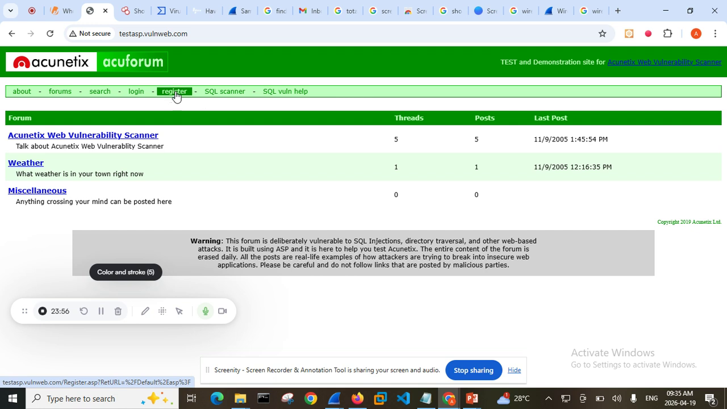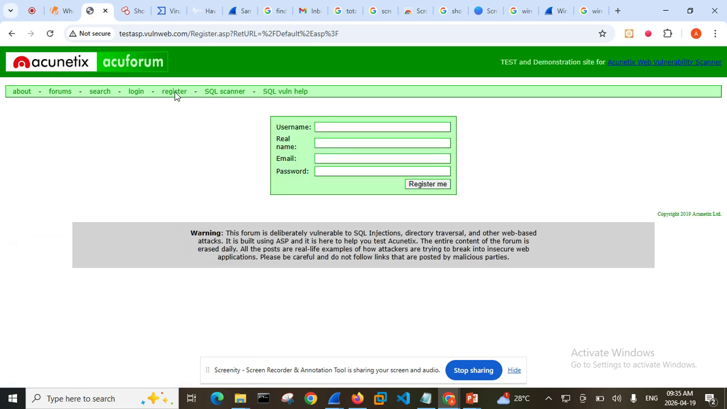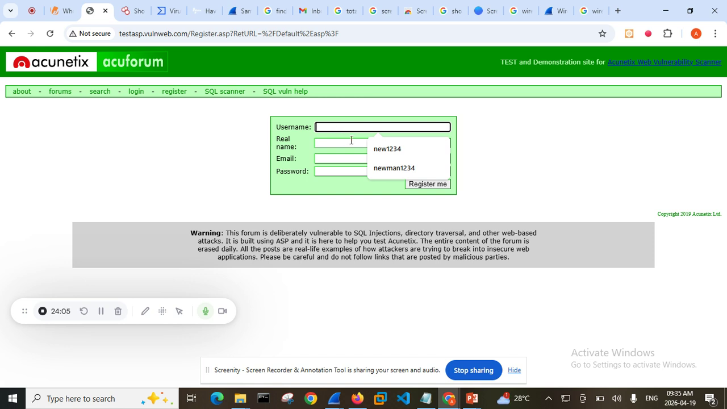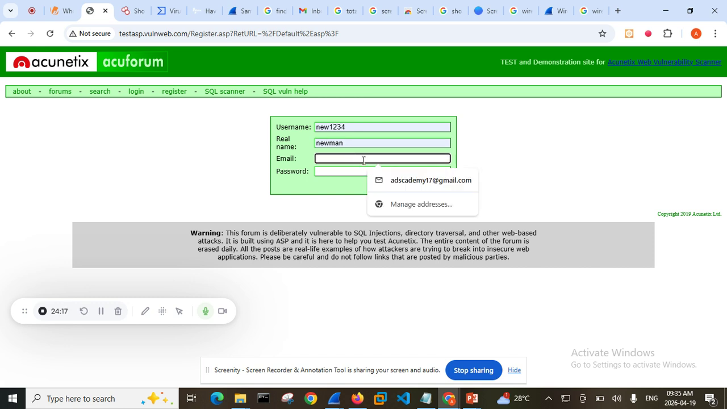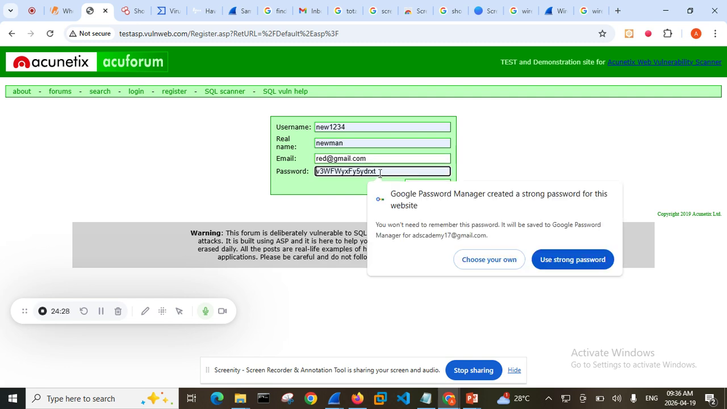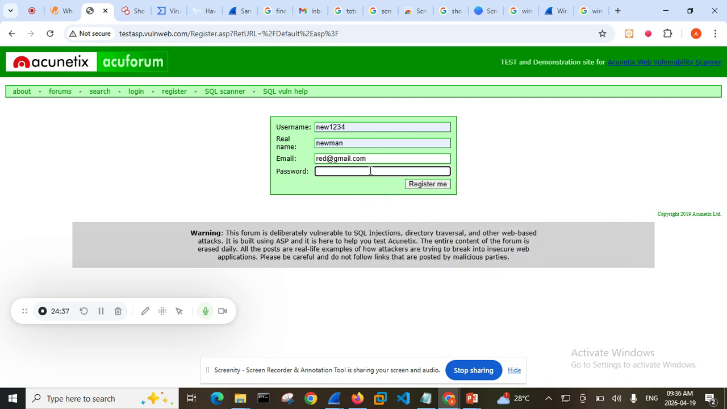So in this place now you can see this register environment. I want to click on the register environment because I have to register first before signing in. I want to use Newman123 as the username, and the real name I want to use is Newman, and the email address I want to use is just red at gmail.com. Then the password, I don't want to use my real password. I just want to write something simple, okay? Because they're going to require it later.